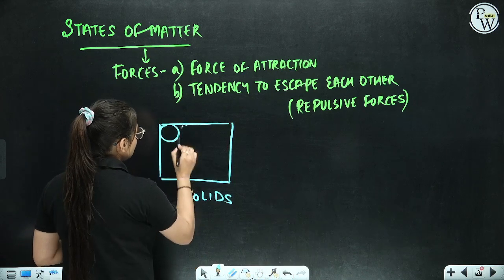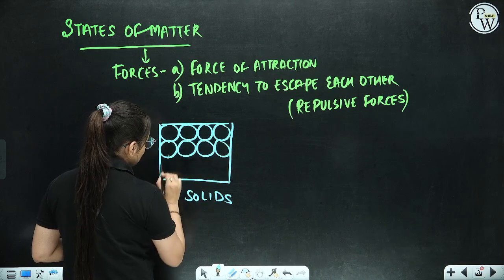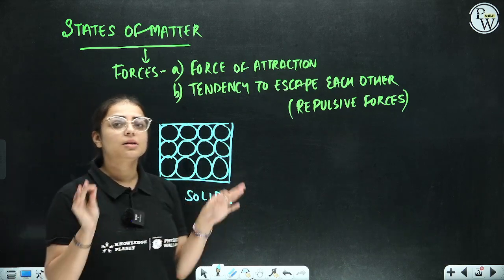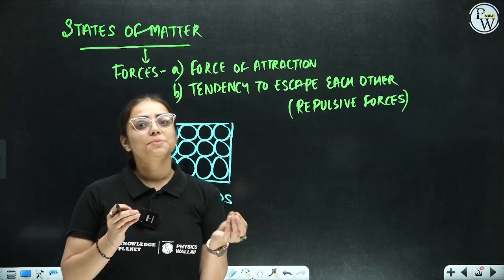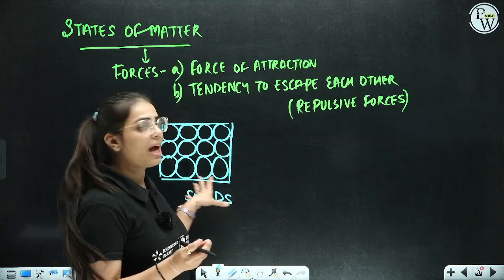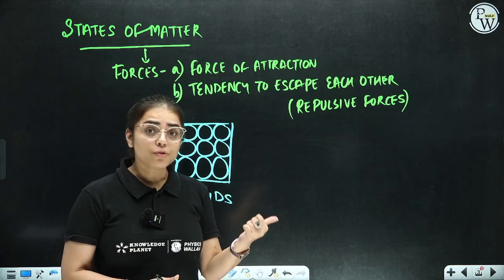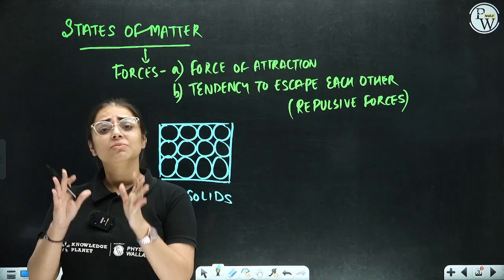If you observe the particle arrangement, the particles in solids are so closely and tightly packed to each other that they don't even have space to move from one position to another. That means solids have a strong force of attraction while they have a very weak force of repulsion.